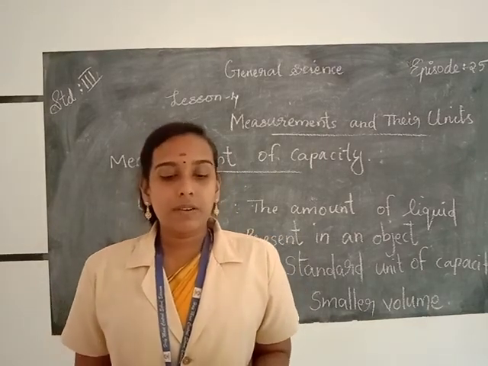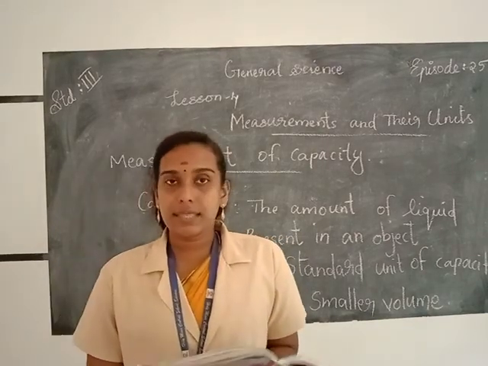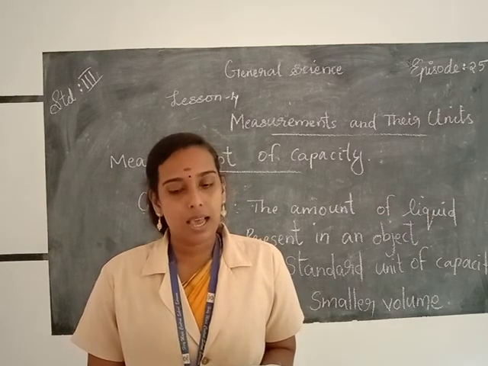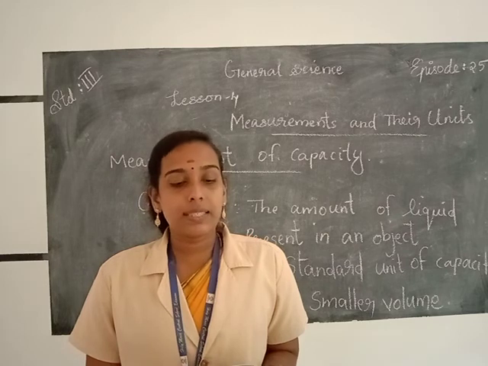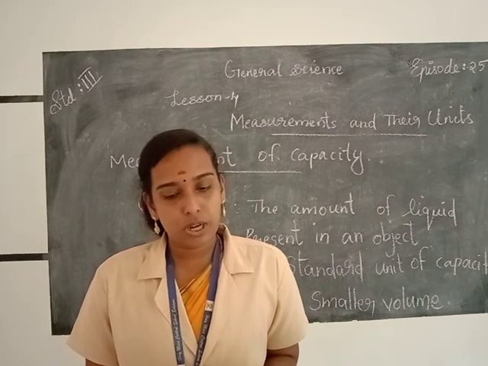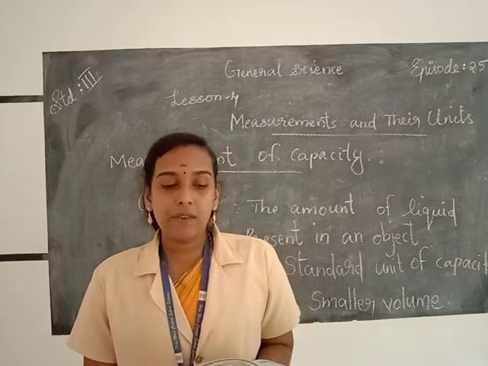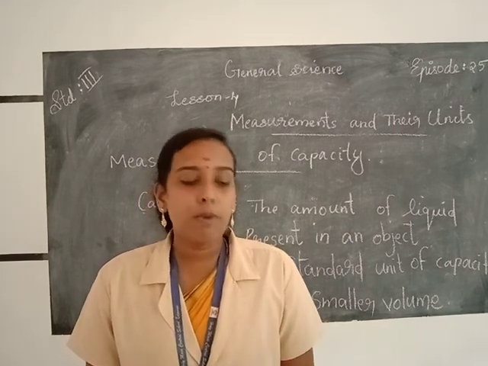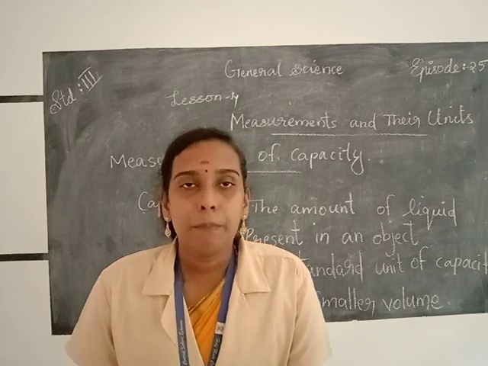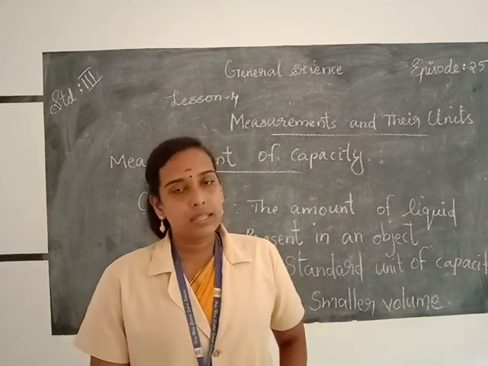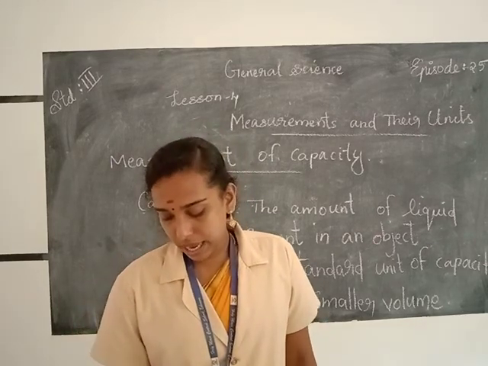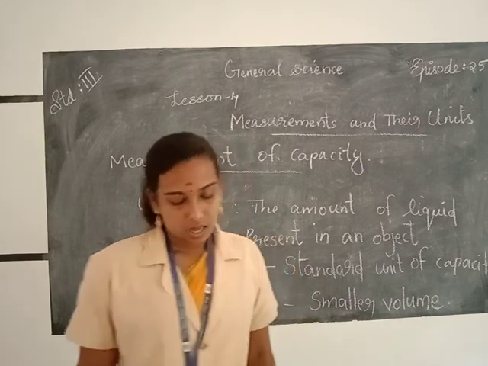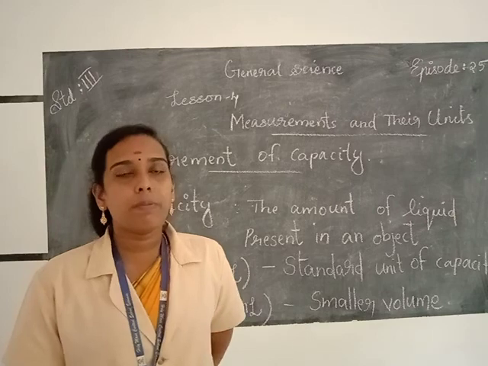The standard unit of measuring capacity is liter, which is denoted by the capital letter L, whereas milliliter is used to measure smaller volume. The volume of all liquid is measured in liters or milliliters. Okay, next one, measurement of time.